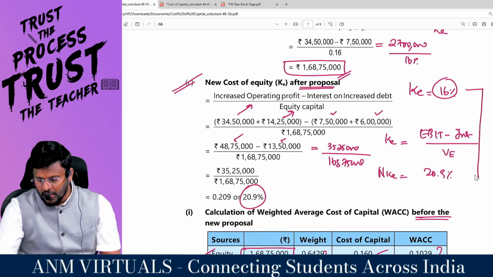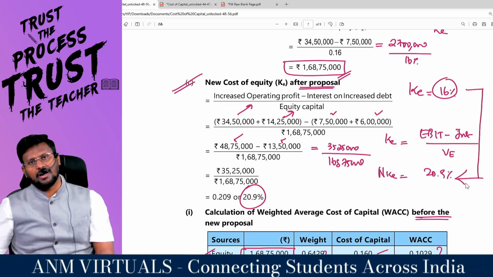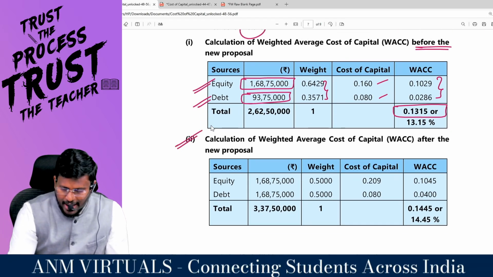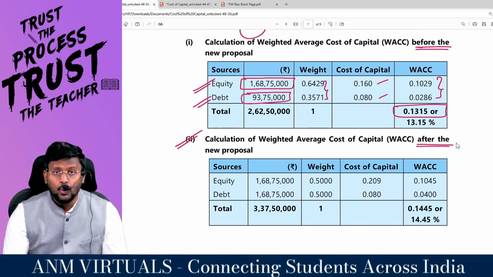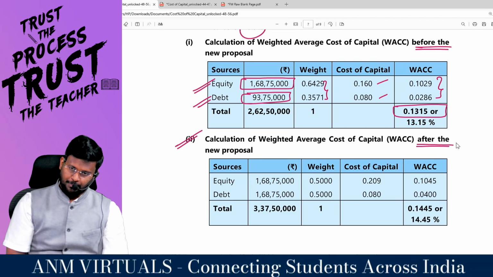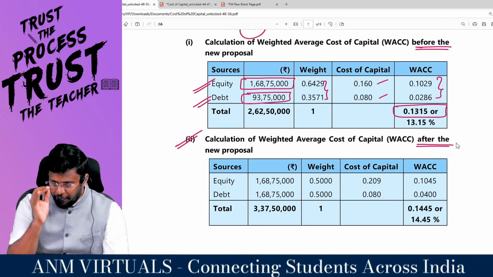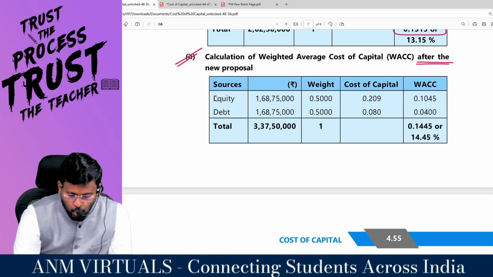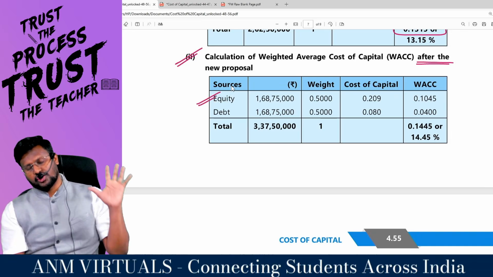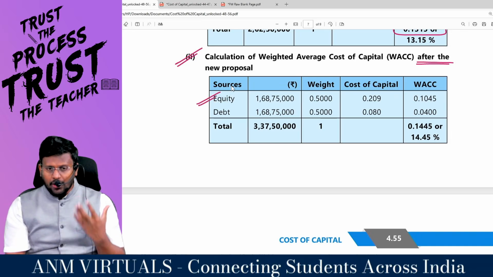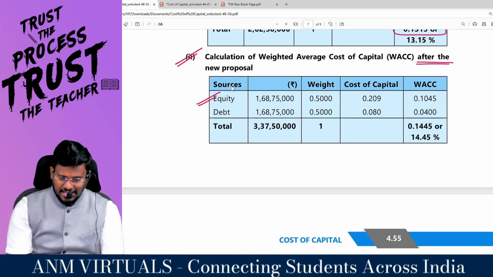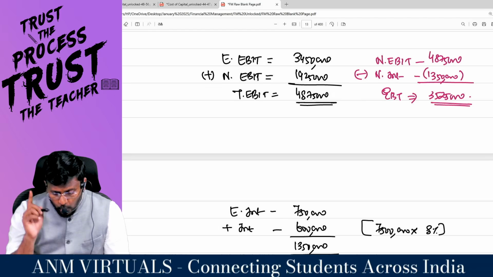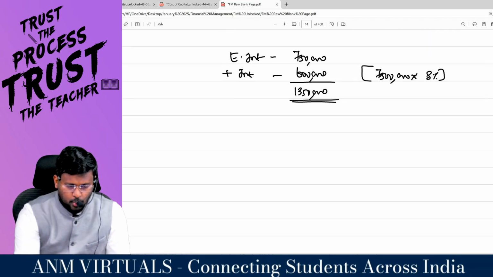That's why from 16% it has been increased to 20.9%. Very comfortable. Now I am going to calculate the WACC using the new KE after the new proposal. After the new proposal, you have to be very careful here. This is the beauty of this question. The equity is 1,68,75,000, no change. Why no change? Because we have not raised any equity. Whereas debt, you have pumped debt into the capital structure, and now you are totally paying 13,50,000 rupees as interest.